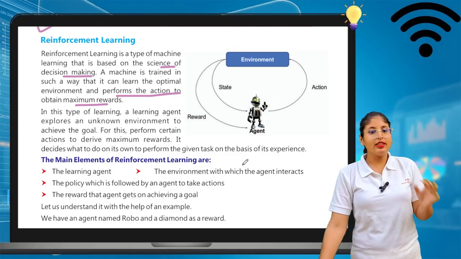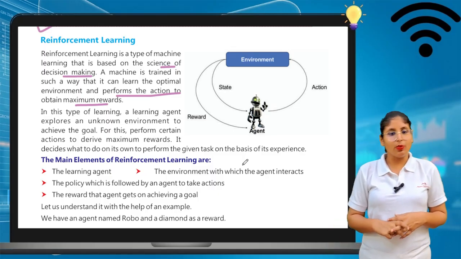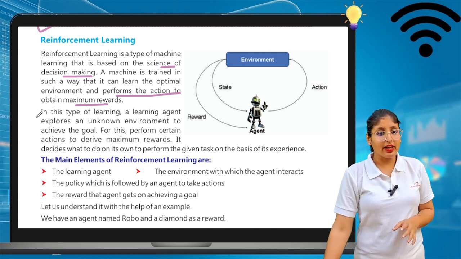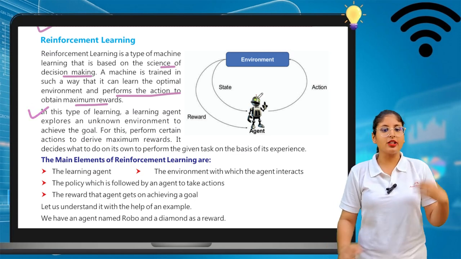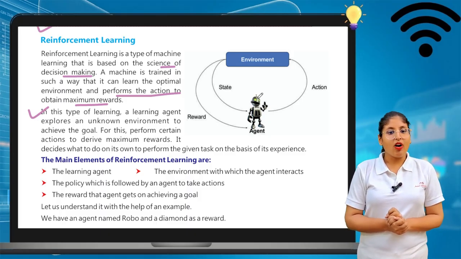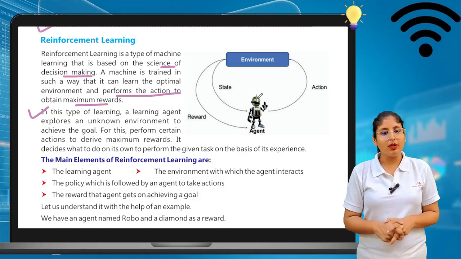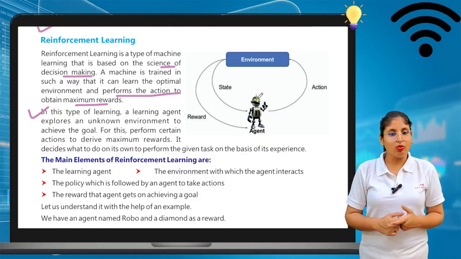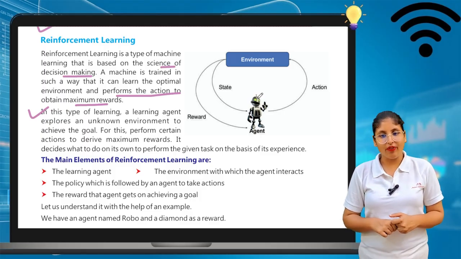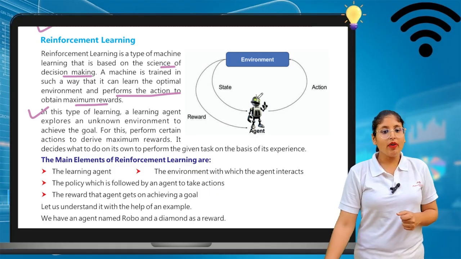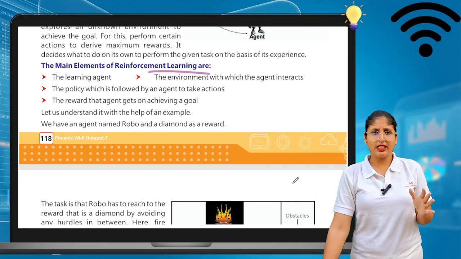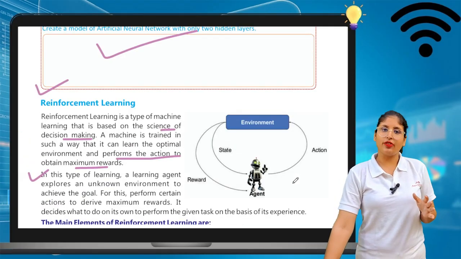In this type of learning, a learning agent explores an unknown environment to reach the goal. For this, it performs certain actions to gain maximum reward. It decides what to do on its own to perform the given task on the basis of its experience. So we will first see the elements of reinforcement learning. Reinforcement is clear, it is based on the science of decision making.